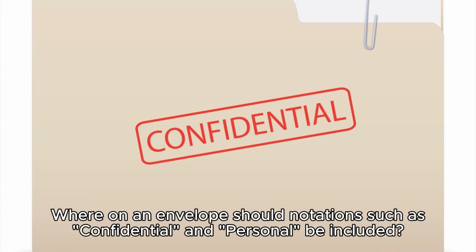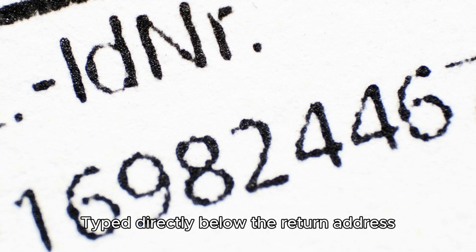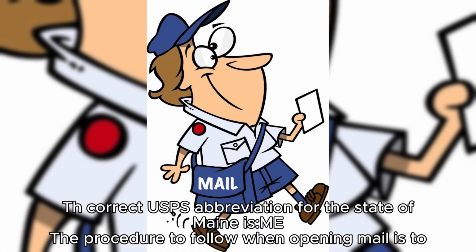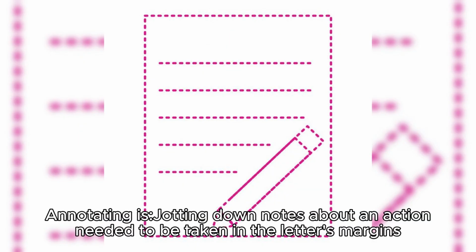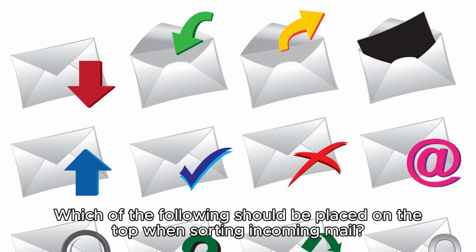Nine. Where on an envelope should notations such as confidential and personal be included? Type directly below the return address. Correct USPS abbreviation for the state of Maine. The proper procedure to follow when opening mail is to place the most important mail on top. Annotating is jotting down notes about an action needed to be taken in the letter's margins. Which of the following should be placed on the top when sorting incoming mail?